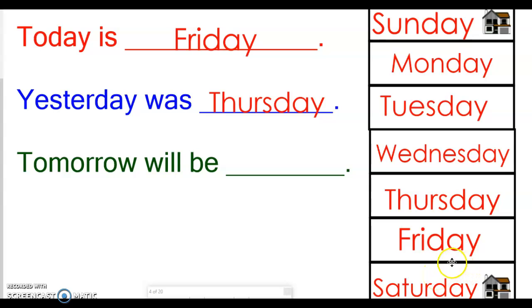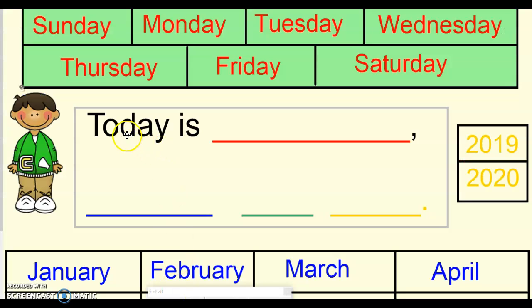Okay, so if you didn't know what this was, this word is here now. Hopefully you know it is Saturday. All right, let's go ahead and read our sentences. Today is Friday. Yesterday was Thursday. Tomorrow will be Saturday. Today is Friday.